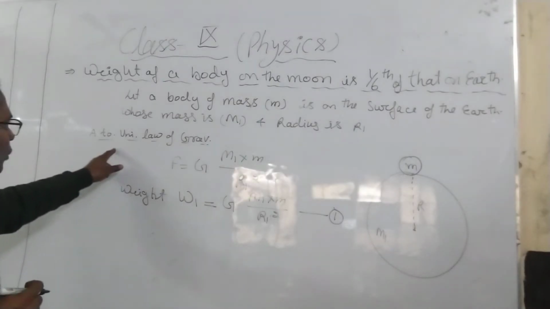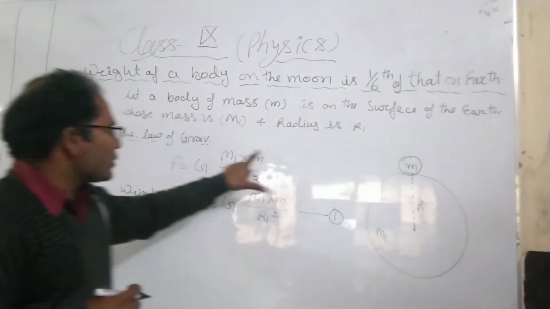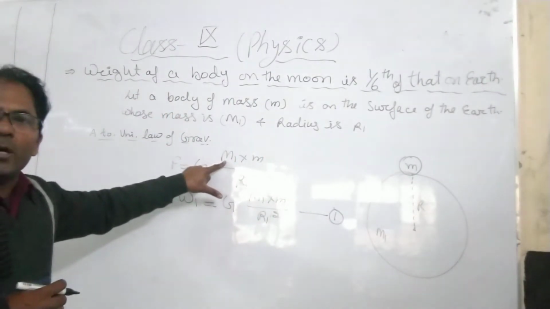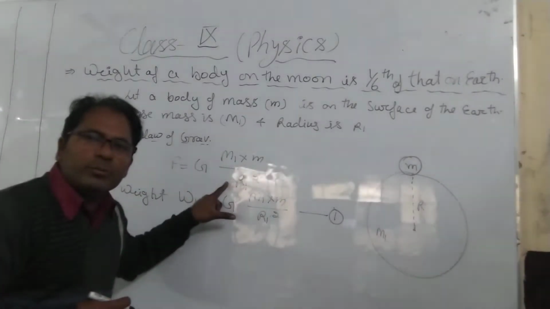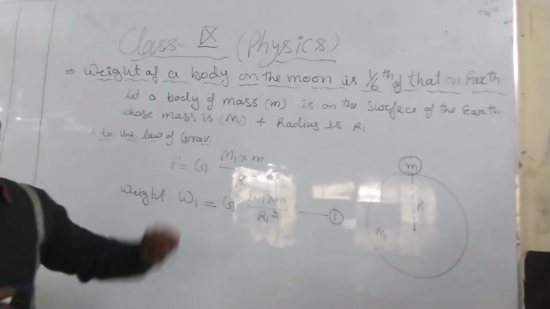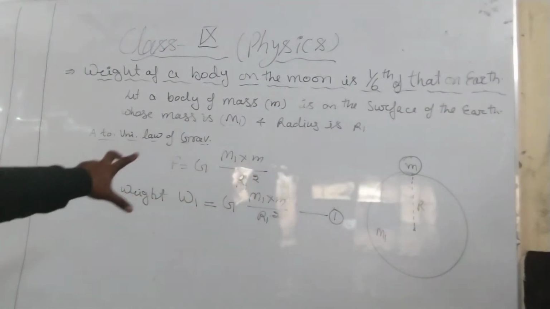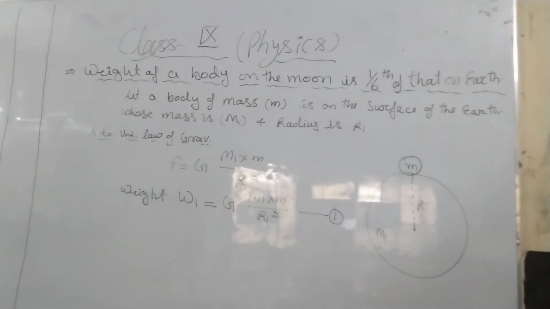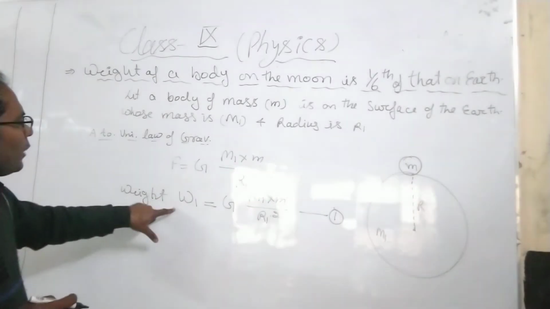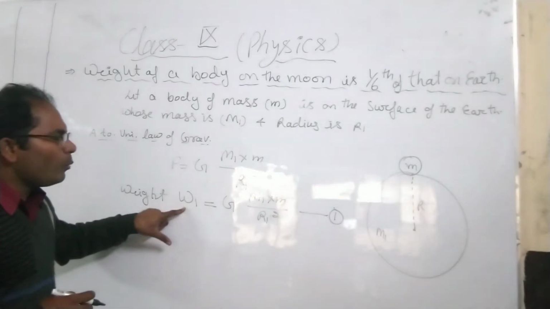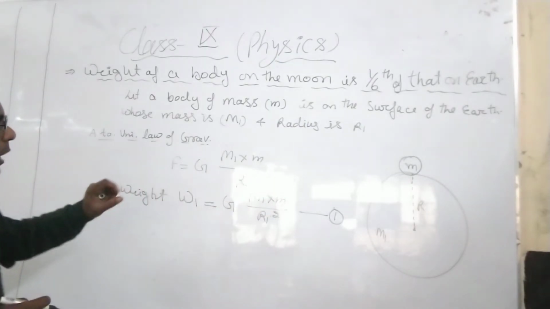According to the universal law of gravitation, the force between two heavenly bodies is directly proportional to the product of their masses and inversely proportional to the square of the distance between the two bodies. Okay. So this is the way we can write this one. And this W1 is the weight on the earth, the weight of the body on the earth.